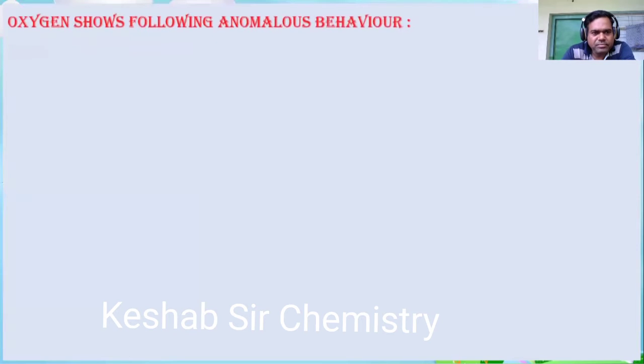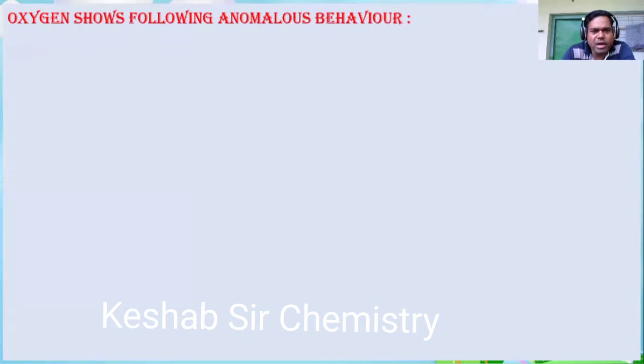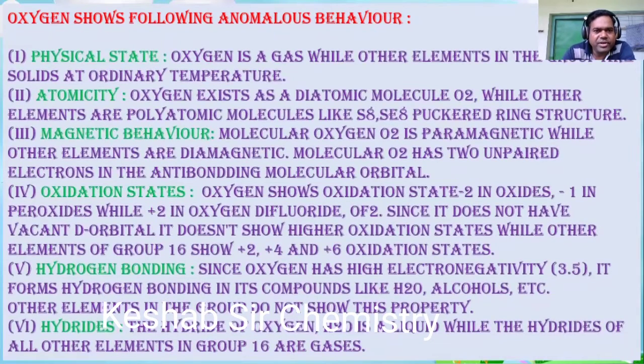Oxygen shows the following anomalous behavior. Physical state: oxygen is a gas, while other elements in the group are solids at ordinary temperature.